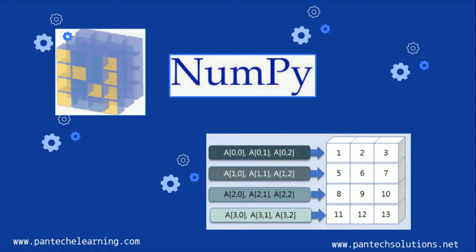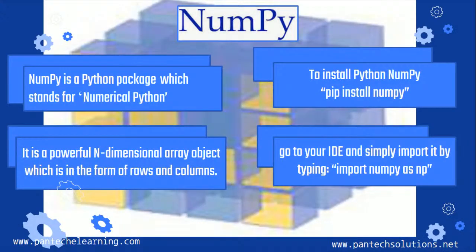So this is the basics of NumPy. It will be in the form of arrays. Arrays are 2D, and whenever we give an image, our image is also 2-dimensional, so it will be taken in the form of an array. When I get into the code in detail, I can explain with the help of an example. For installing NumPy, you have to use the command pip install numpy. It has an n-dimensional array with rows and columns, and the header to be called in the Python program is import numpy as np.